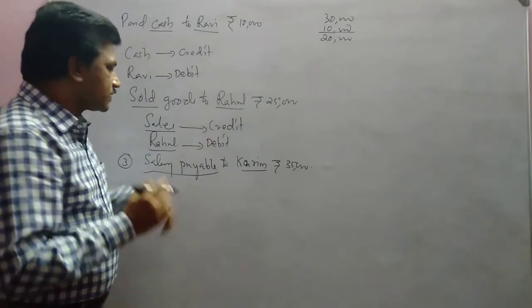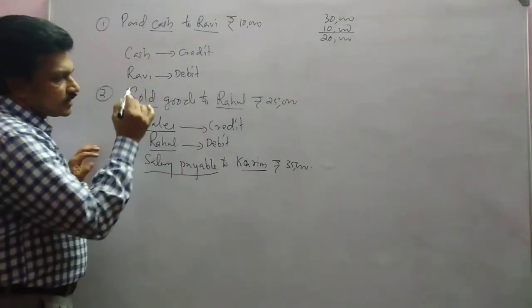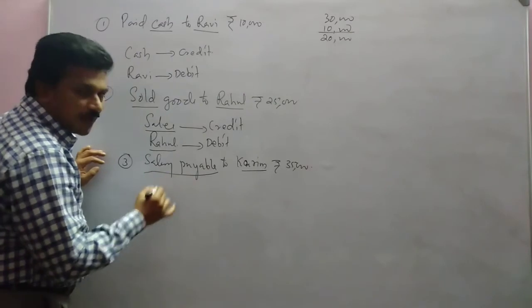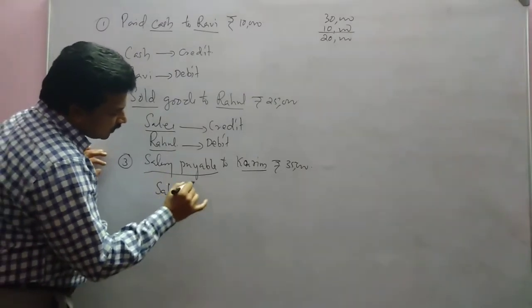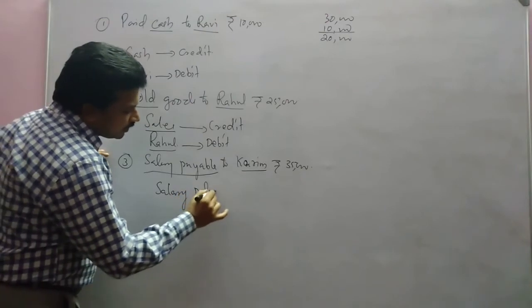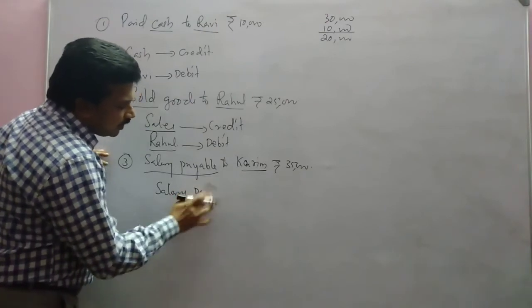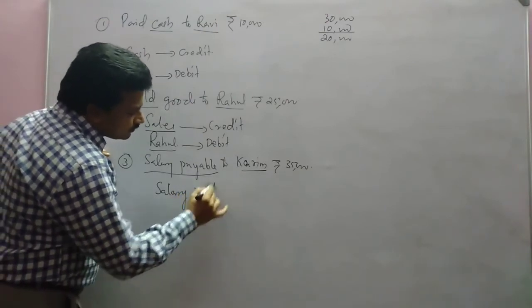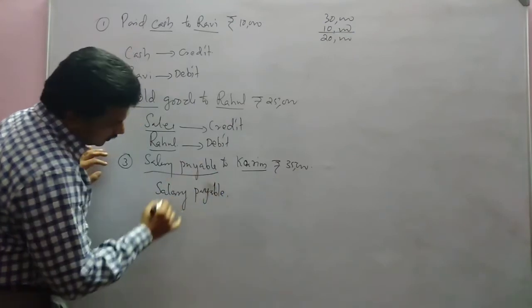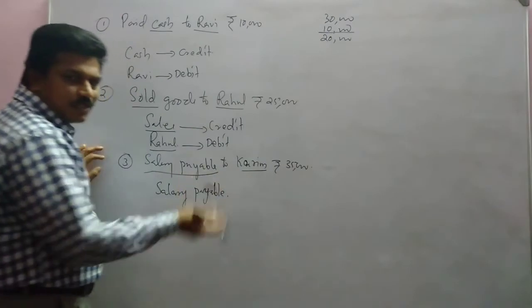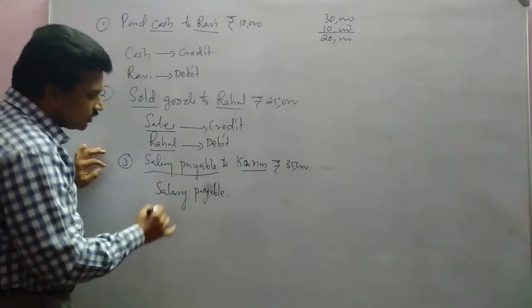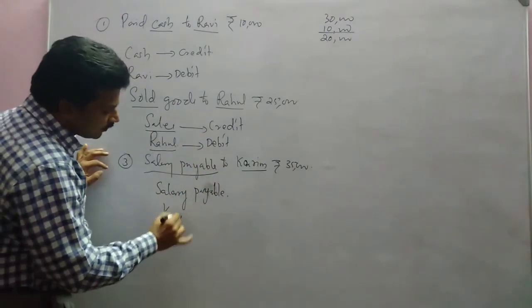Okay. So let us see as per the traditional approach. Salary payable. This is a liability. So we can write one liability here: salary payable. Then another aspect. Here we are not paying cash. It is to be paid. That is what is written. So Karim is another one.